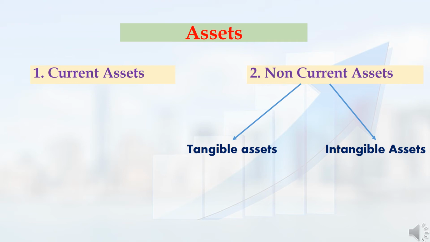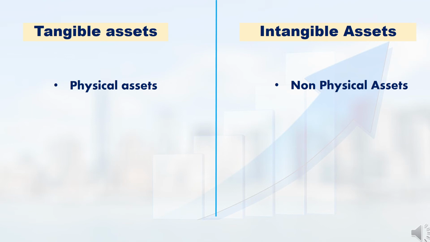In companies, there are two types of non-current assets. First is tangible assets, second is intangible assets. Tangible assets are otherwise called physical assets. In a company, the assets we can touch and feel come under tangible assets. The assets we cannot touch and feel come under intangible assets. Intangible assets are also called non-physical assets.